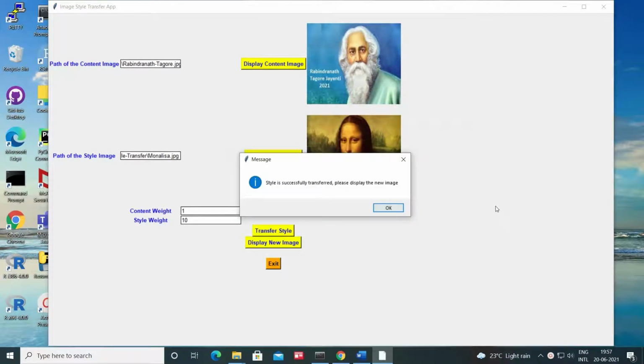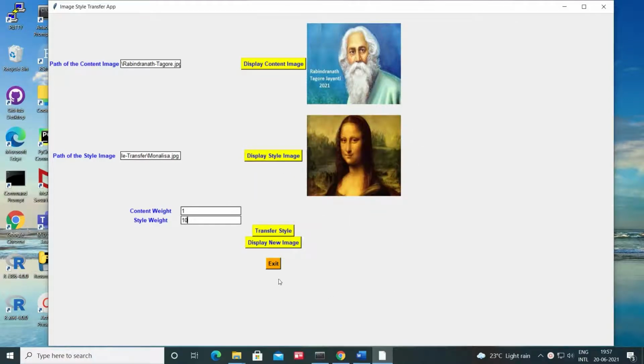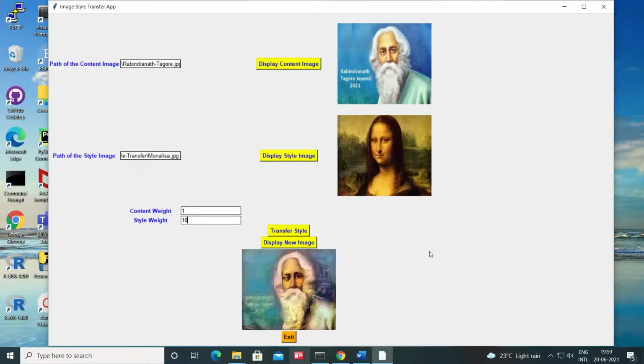Just now style has been successfully transferred from style image to content image. As you can see, there is one pop-up message, style is successfully transferred, please display the new image. So we'll just click OK, and then we'll just click on display new image. Yeah, here it is. As you can see, it has successfully transferred the artistic style from Mona Lisa image to Rabindranath Tagore image.